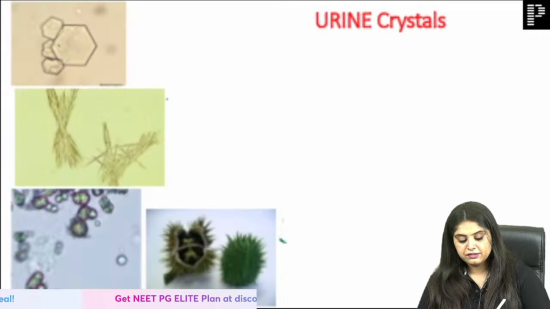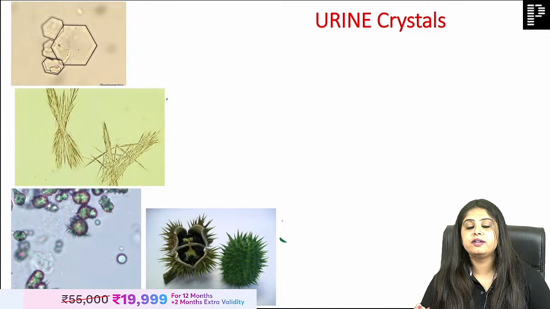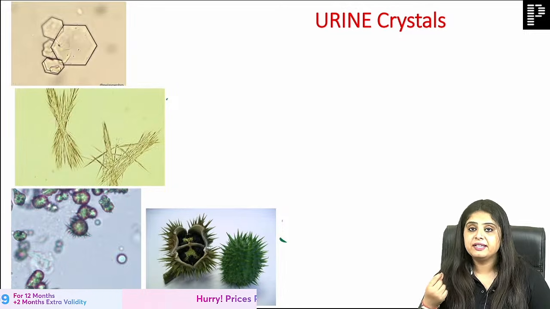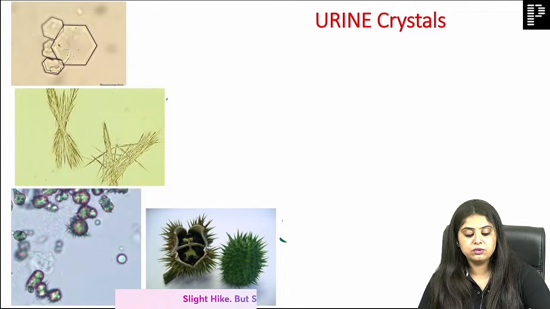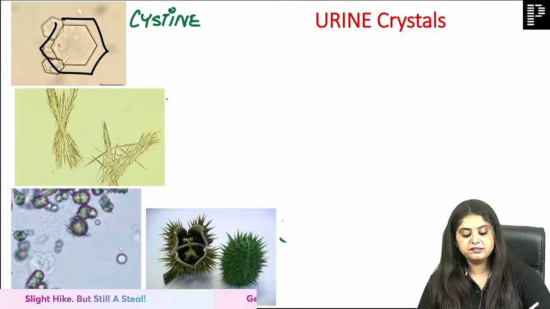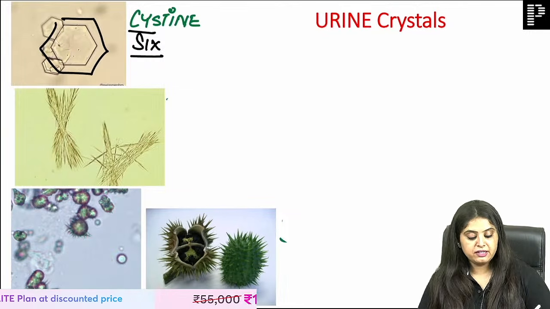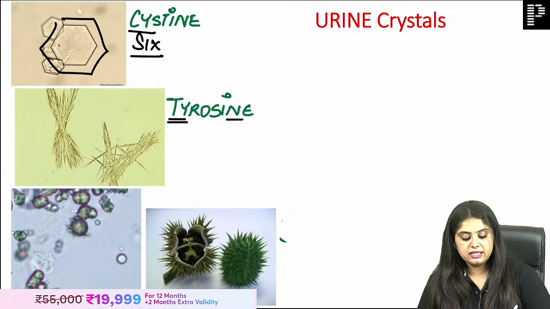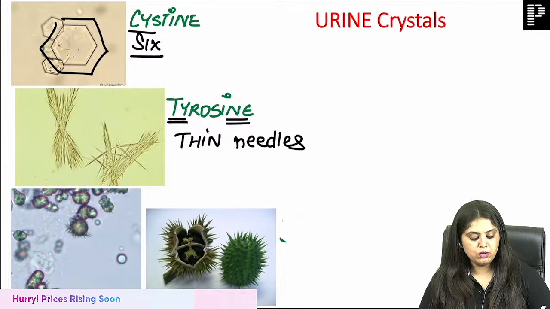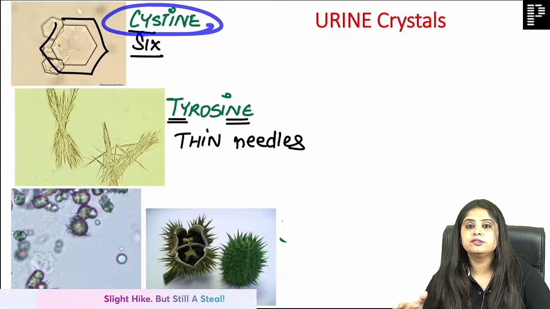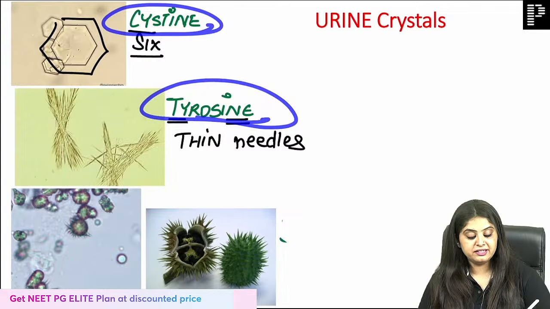Now that casts are done, ma'am, tell us crystals also. One cast of crystal has to come, unless the examiner wants to give you a very pathetic paper, then I can't help it. But if an examiner wants to give you a balanced paper, then he would have to give you a question on crystals. So, the crystals: the one with 6 sides is known as the cystine crystal. Yes, 6 for cystine is how you will learn it. The next one is going to be tyrosine. Tyrosine, ma'am, thin. The word only tells me these are going to be thin needles. No one will ask you cystine crystals are seen in homocystinuria, I mean, obviously. And tyrosine will be seen in tyrosinemia, I mean, obviously.